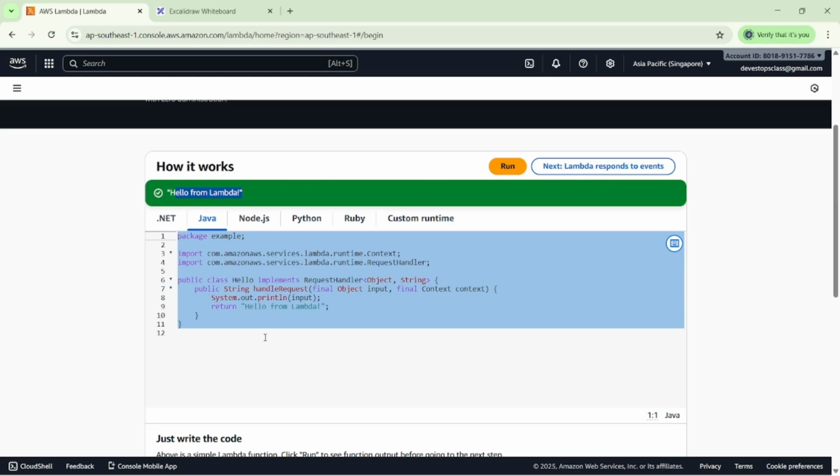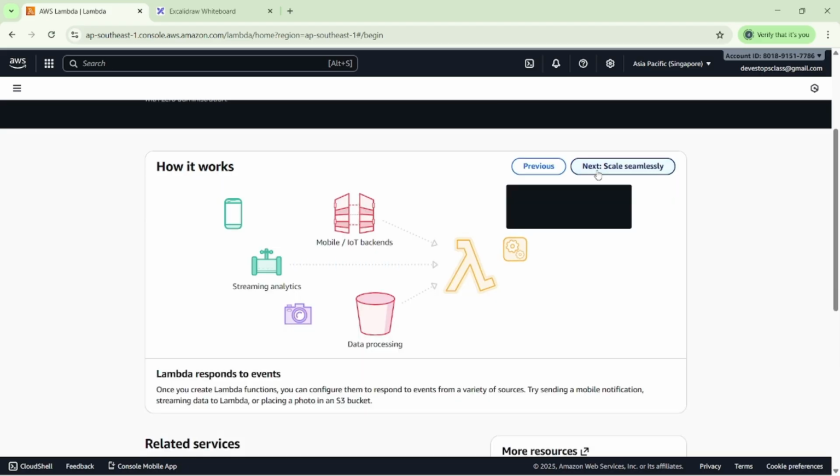I have run my application here. Lambda responds to the event. You can see the event, and it returns hello from Lambda. This is a diagram which is provided from the AWS side.